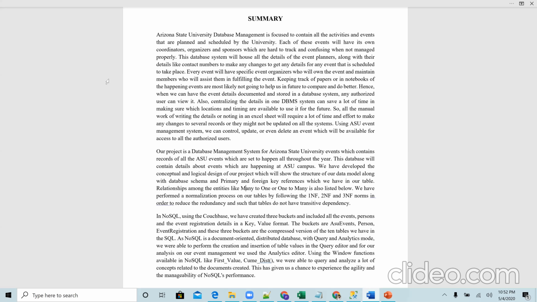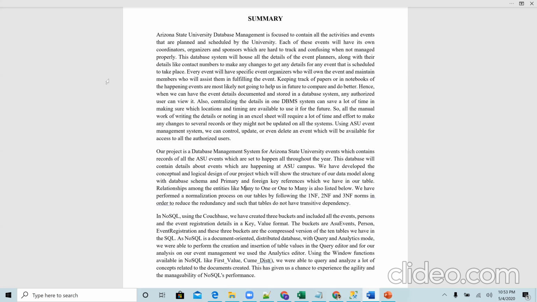For NoSQL, we used the Couchbase database, and we created 3 buckets to include all the events, persons, and event registration details in key-value format. So the bucket names are ASU events, persons, and event registrations. All these 3 buckets have the compressed version of all the 10 tables that we have in SQL. And as we know, NoSQL is a document-oriented distributed database. The query and analytics modes were very helpful for us.